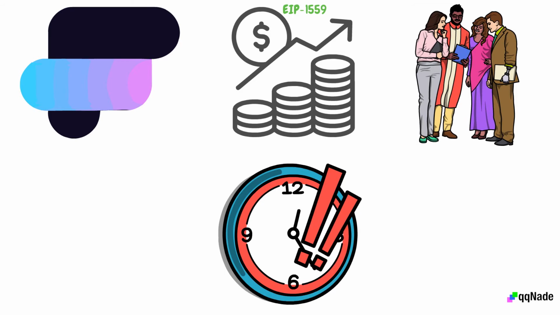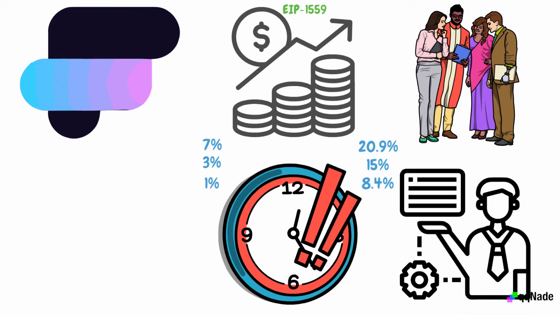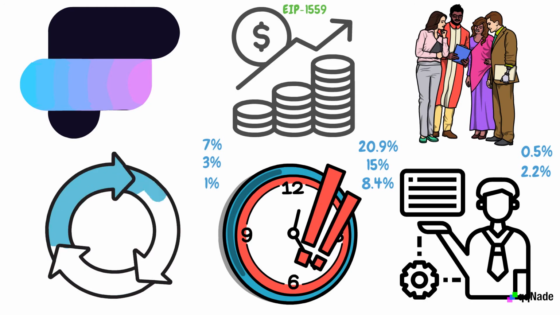The distribution ratios of FLX tokens include 20.9% of tokens for the team, 15% for the first round contribution, and another 8.4% for second round contribution. Early backers would get 7%, while 3% would go to liquidity support, 1% would go to liquidity mining. Advisors would get 0.5%, while 2.2% would go to the circulating supply. Finally, 40% would be contributed to the treasury.